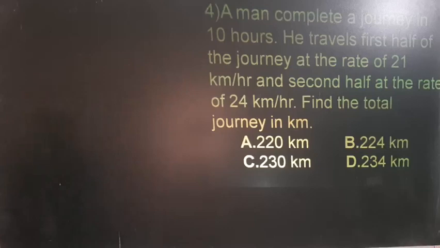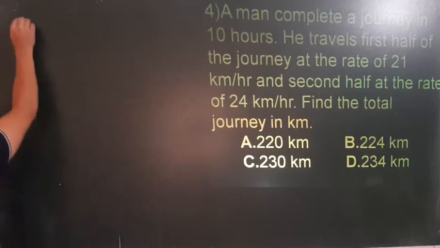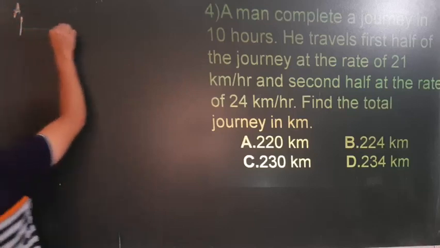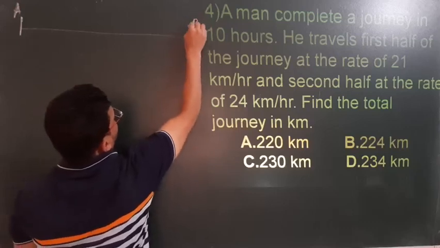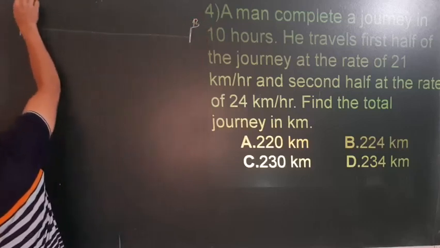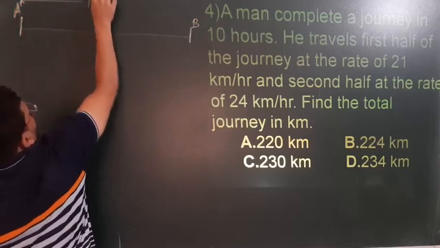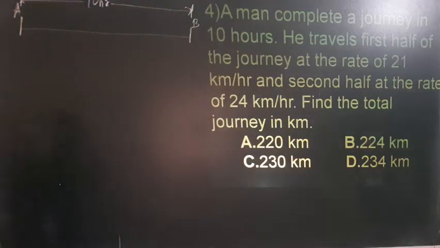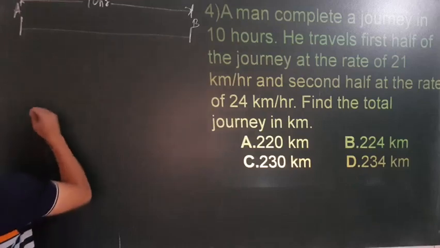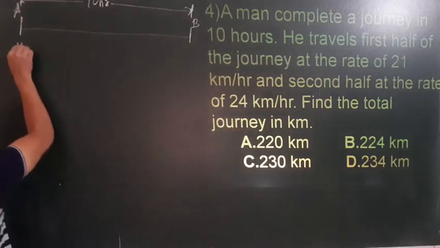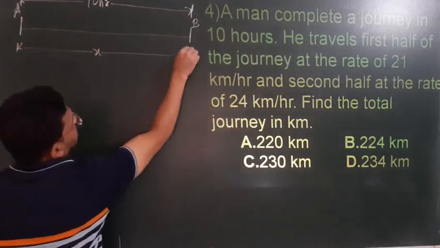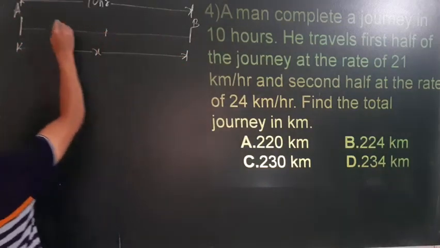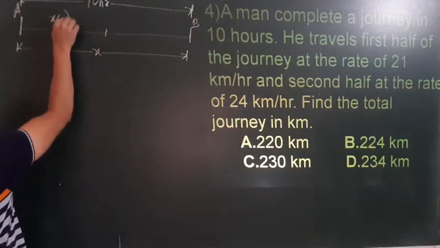Okay, a man completes a journey in 10 hours. We will take this as a journey from A to B. So how much time? Total time is 10 hours. He travels the first half. We will consider the total distance as x, so the first half means x by 2.